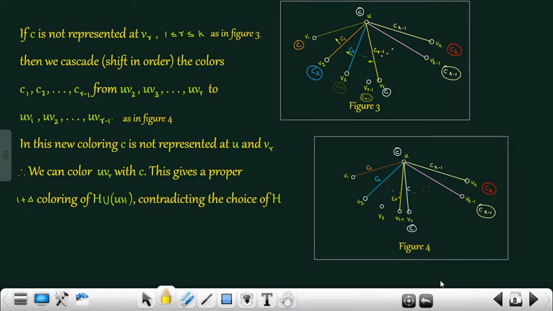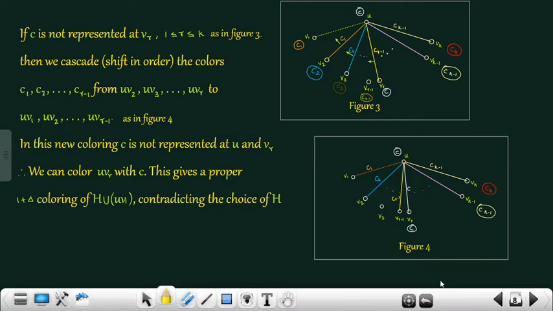Now we will prove the observation. If C is not represented at an arbitrary vertex Vr, where 1 less than or equal to r less than or equal to k, as in figure 3, then we cascade the colors C1, C2, etc., Cr minus 1, or shift the colors in order as indicated by the arrows from UV2, UV3, etc., UVr to UV1, UV2, etc., UVr minus 1. This is shown in figure 4.